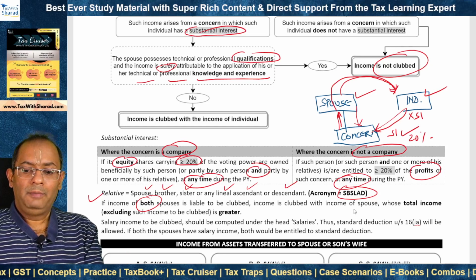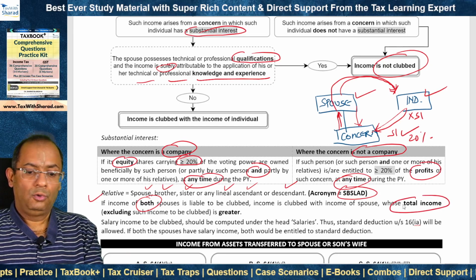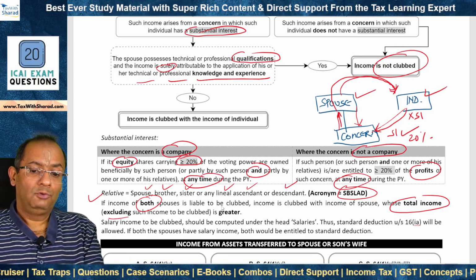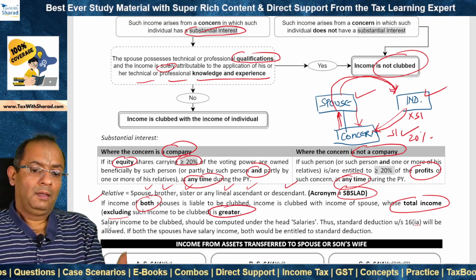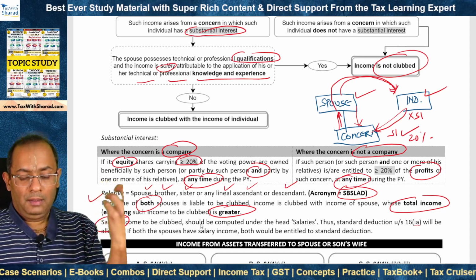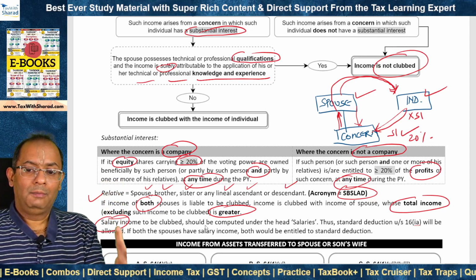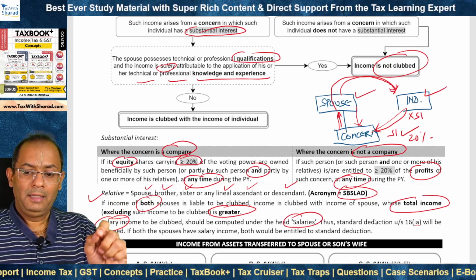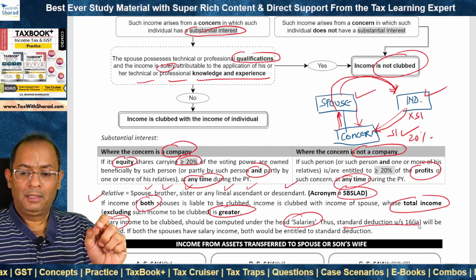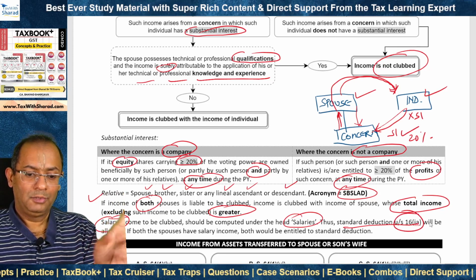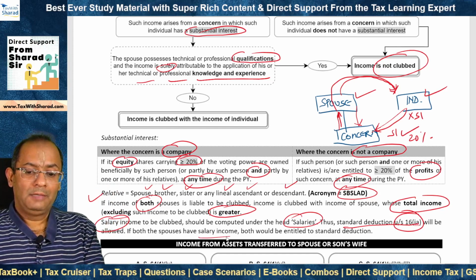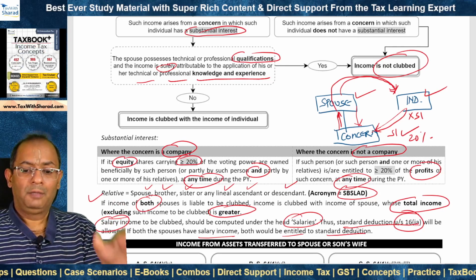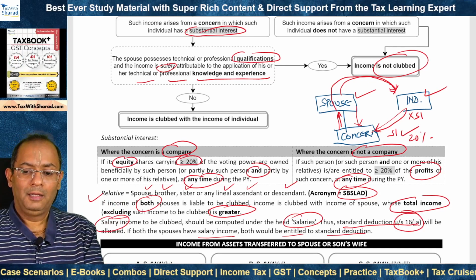Then income will be clubbed in the income of the spouse whose total income before applying this provision, that means excluding such income to be clubbed, is greater. Now, when we are supposed to club salary income of the spouse with the income of the individual, then it should be computed under the head salaries, and then we should allow standard deduction under section 16 IA, 50,000. If both the spouses have salary income, then both would be entitled to standard deduction, and after providing standard deduction, the income will be liable to be clubbed.